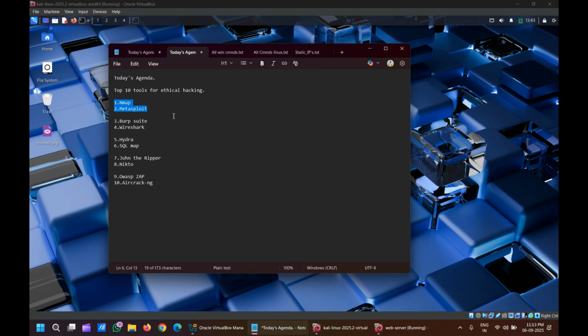So right now we'll be discussing the first two tools, Nmap and Metasploit. What is Nmap? It is a powerful tool for network scanning, host discovery, and vulnerability assessment. It helps identify open ports, running services, and gather reconnaissance information. What does that mean? For every web server running anywhere in the world, we can access it just by taking its IP address or domain name. How? I'll show you right now.